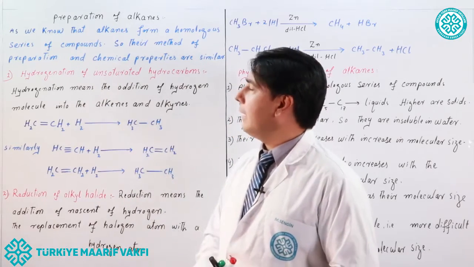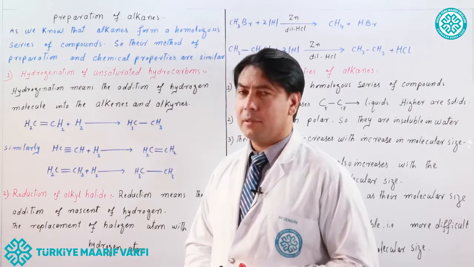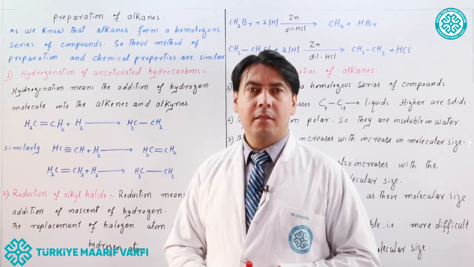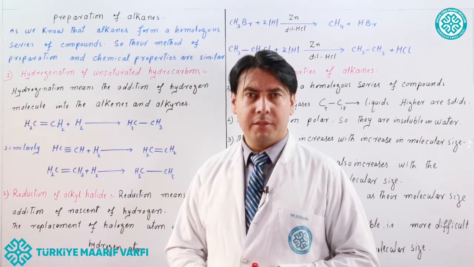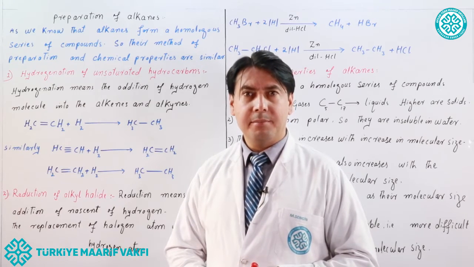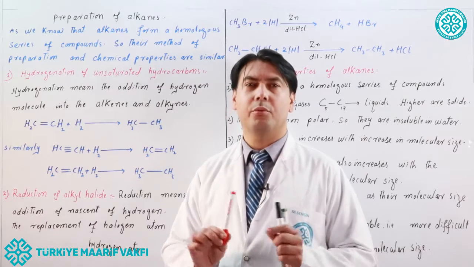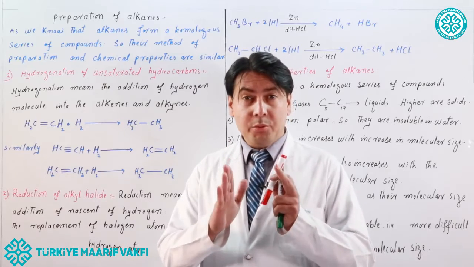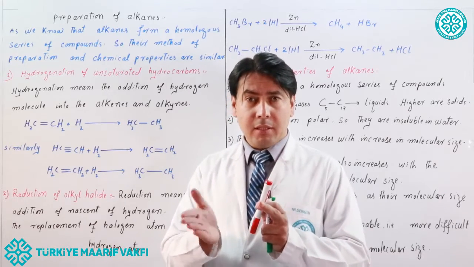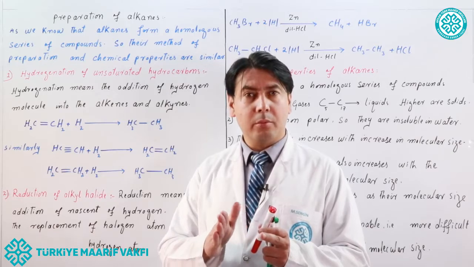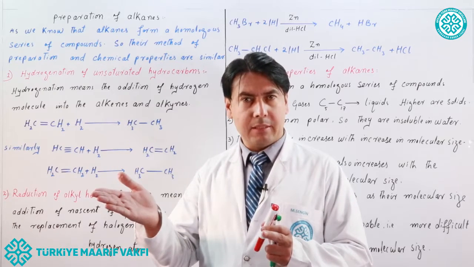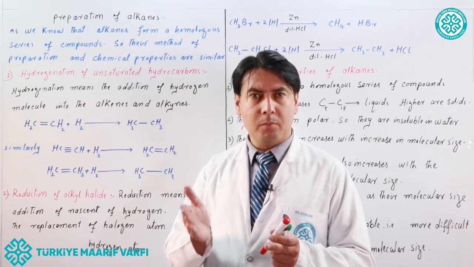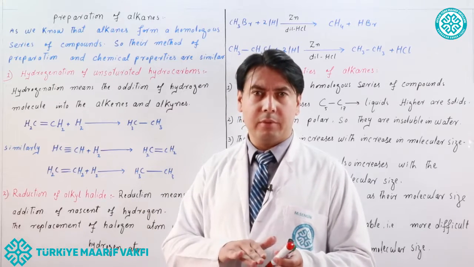As we know, alkanes form a homologous series of compounds. What is a homologous series? The series of organic compounds in which the two nearest members differ from each other by a CH2 group, or methylene group, is called a homologous series. The lower member will have one CH2 group less than the nearest higher member, and each nearest higher member will have one CH2, or methylene group, more than the nearest lower member.